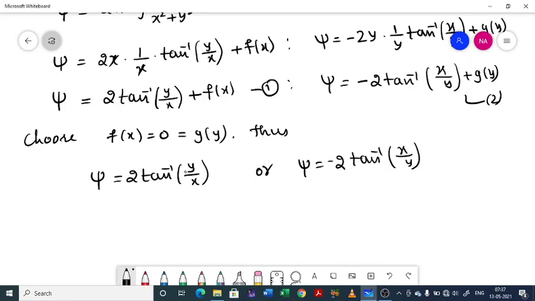We cannot exactly determine that function. So there is one more part: find the flux function and also the complex potential.